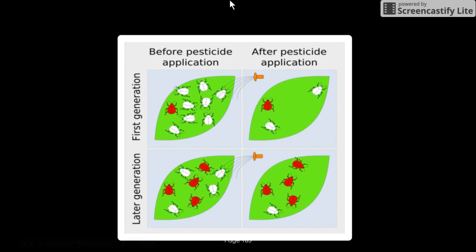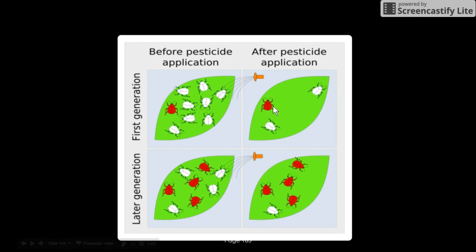For example, let's talk about my first generation. So these are the parents. Before I spray my bug spray, I have a few white roaches, and then I have my red roach who has a mutation. I'm going to spray my pesticide, and some white roaches still live, but this one red roach was able to survive.